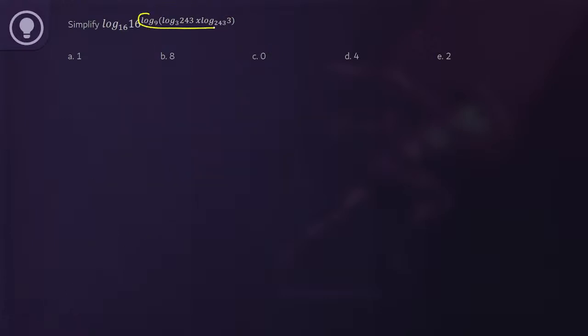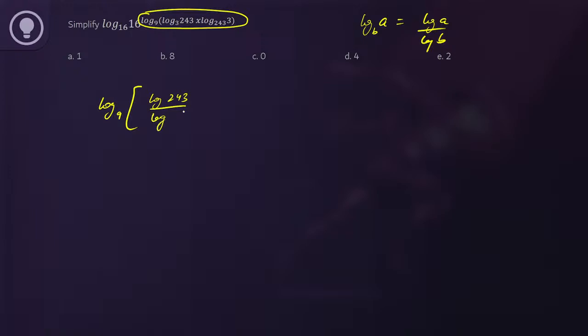Look at the power. Okay, look at the power. So power is log of base 9, and inside it is log 243 to the base 3. Now log of a to the base b can be written as log a upon log b. So log of 243 to the base 3 can be written as log of 243 upon log 3.